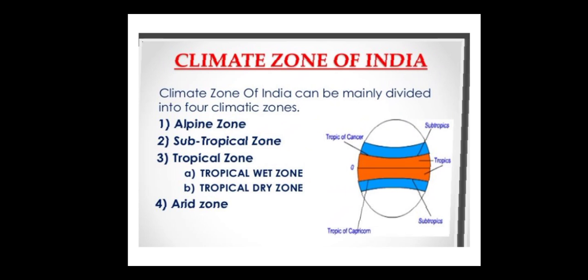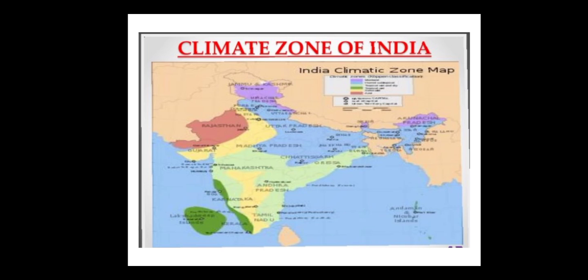Now the climate zones of India. How are the climate zones divided in India? They are mainly divided into four climate zones. One is the alpine zone, the subtropical zone, and the tropical zone. In the tropical zone there are two zones, tropical wet and tropical dry. And last is the arid zone. Now this is the climate zone map of India. Here you can see the different climate zones. Some areas are dry, some have heavy rainfall, some are moderate.